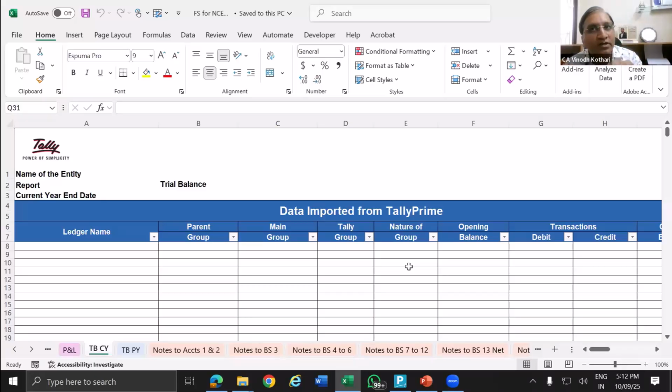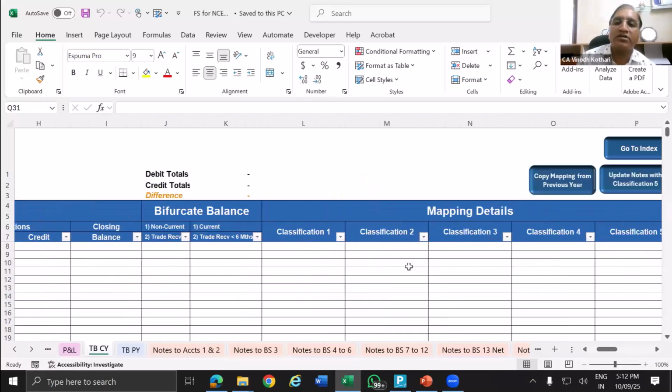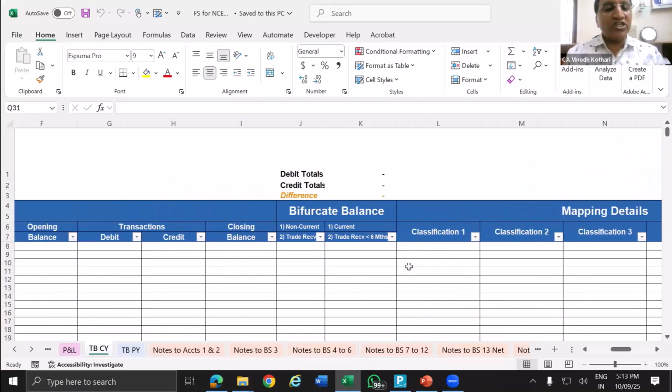Tally gives you the option to create two separate companies, one for previous year data and one for current year data, or if the same Tally has both years' data, that data can also be mapped. So these two facilities are provided. How to import, I'll show you next. First, let's understand the sheets.